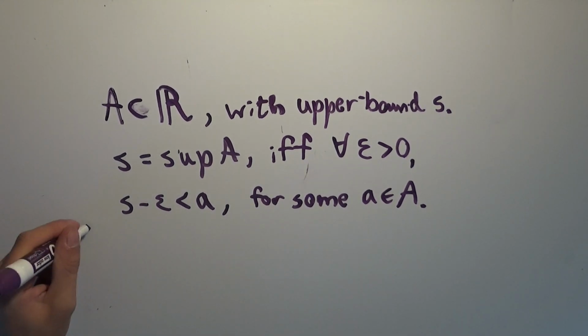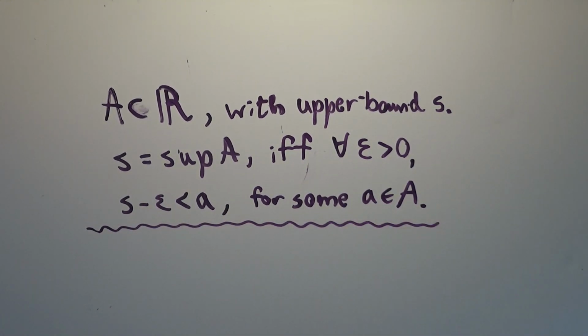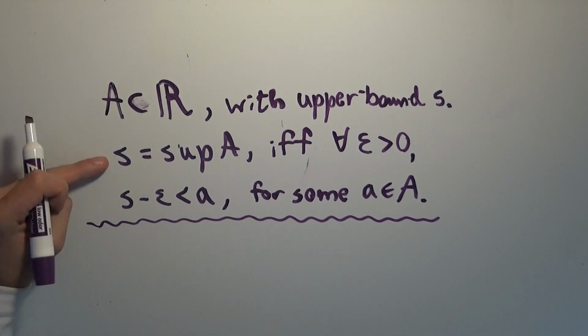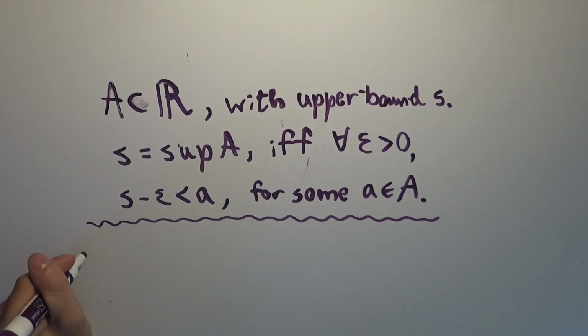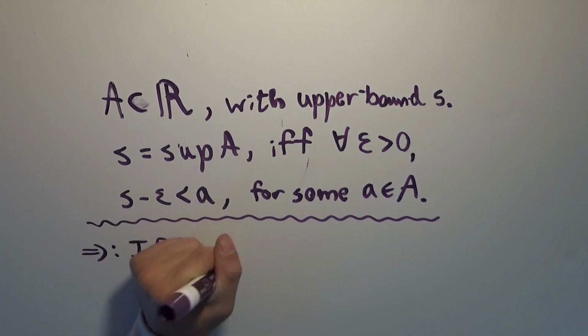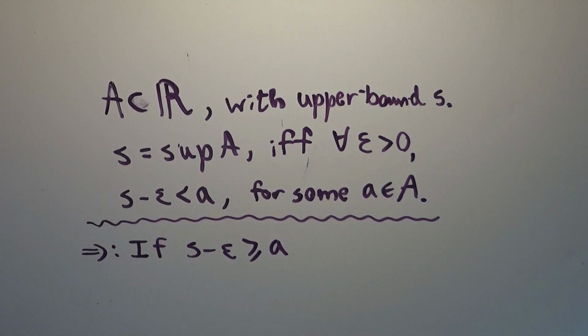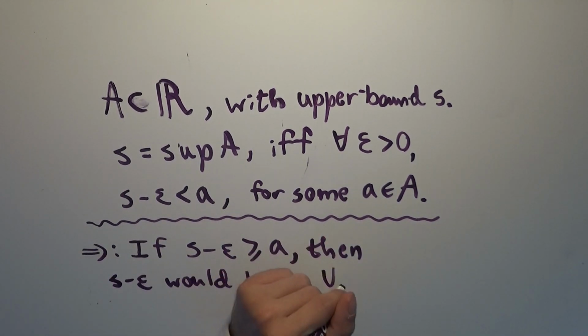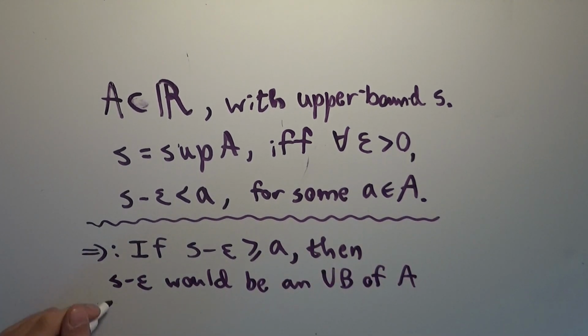And so, because this is an if and only if statement, we have to prove it in both directions. We're going to first assume that S is the least upper bound of A, and prove it in this direction, and then prove it in the other direction. So first we're going to prove this direction. S is the least upper bound of A. That means it's less than every other upper bound of A, right? It's less than all of them. And it's not very hard to see why this has to be the case. If S minus epsilon were greater than or equal to A, or more precisely, not less than A, then S minus epsilon would be an upper bound of A, which is smaller than the least upper bound, right? Which doesn't make any sense.